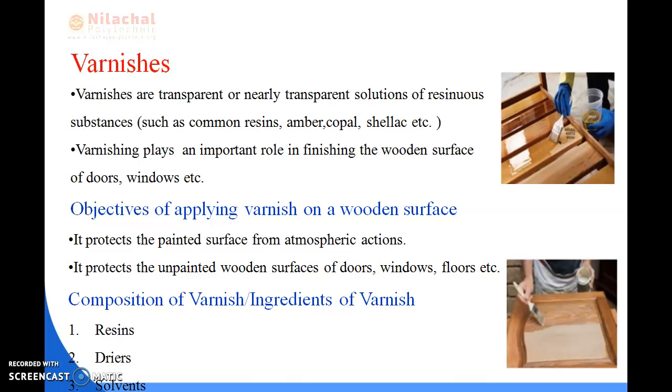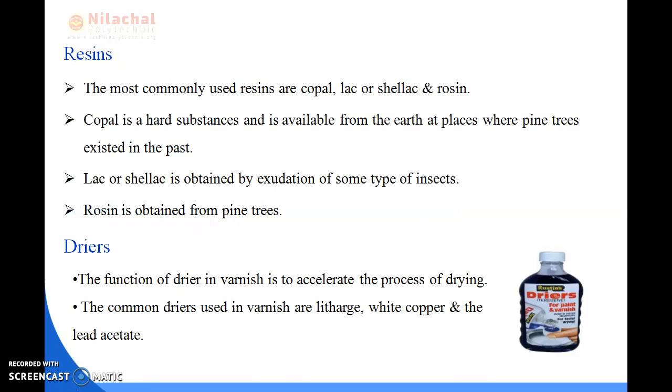And what are the compositions? First are resins, dryers, and solvents. Resins I've already mentioned. There are resins such as copal, lac or shellac, or rosin. Copal is mainly derived from the pine trees, and it is a type of hard substance. The lac or shellac is mainly obtained from the fluid emitted by insects. And the rosin is obtained from the pine trees.